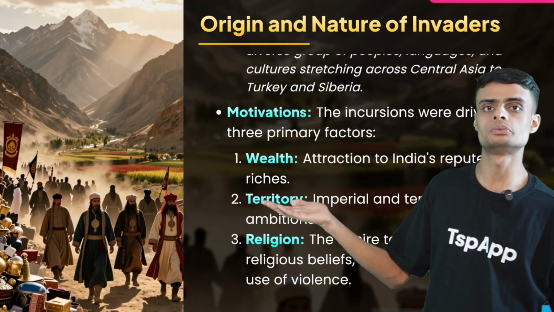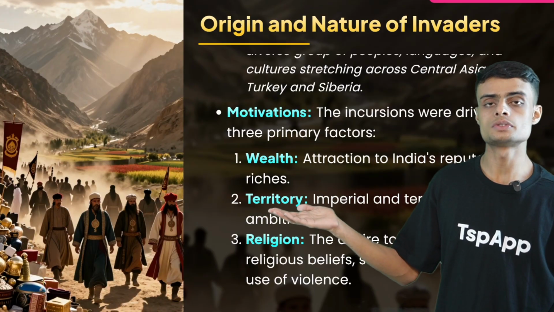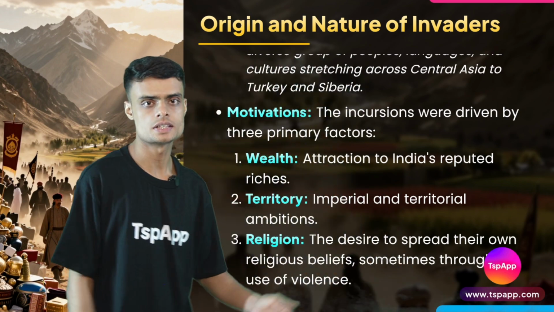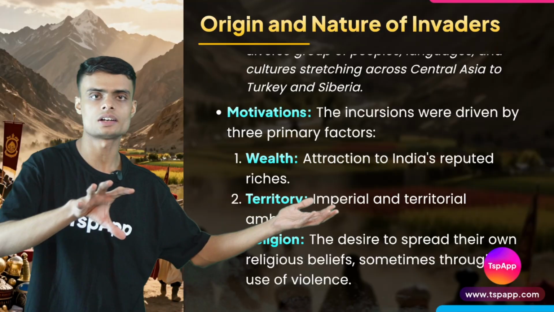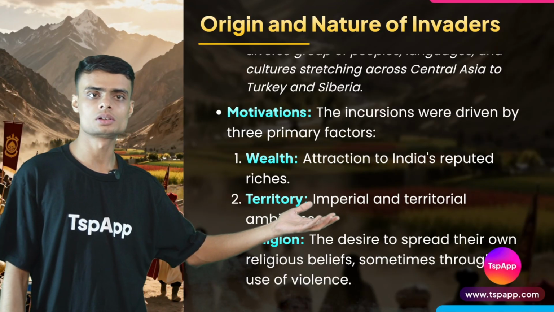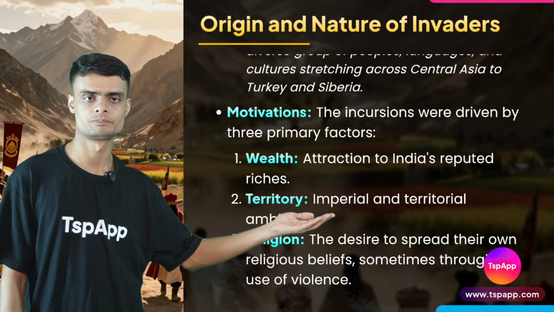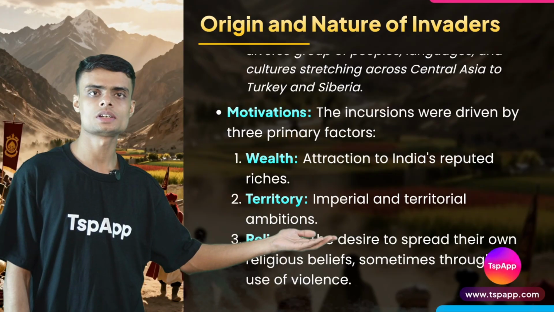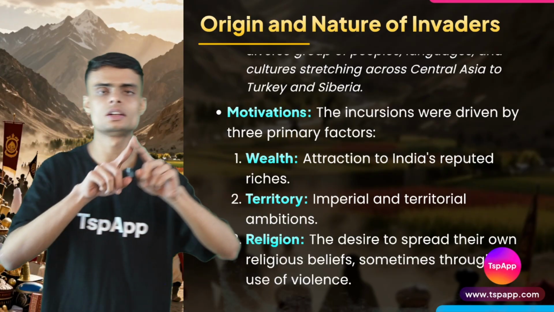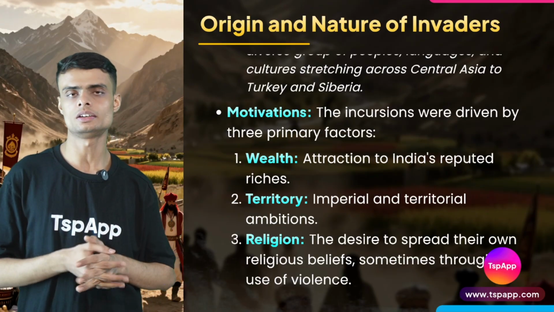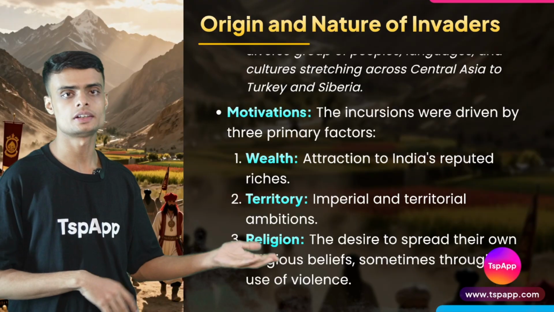It was a country of wealth. It was a country which was called the Golden Bird. So that's why these things attracted the Turks or Afghans to come to India and attack India. Then they wanted something called territory. What is territory? They wanted to expand their kingdom, to expand the area of their kingdom. So that's why they attacked India.